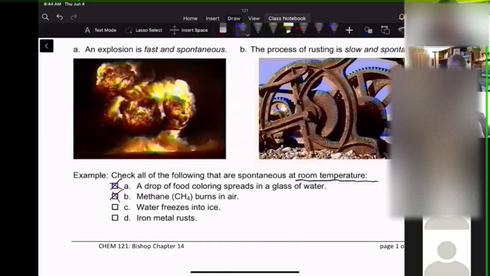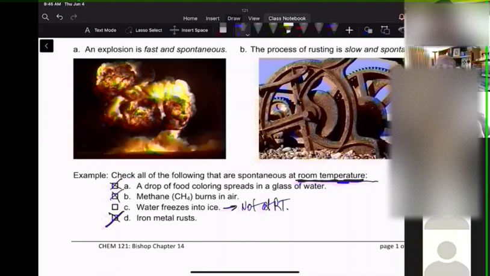What about water freezing into ice? Not at room temperature. Now, if we put it in a cold temperature, yes, then it will go in spontaneously. So temperature does have a role to play here. What about iron rusting, like in this picture? So for C, is it spontaneous or not spontaneous? It's not spontaneous at room temperature, but rusting is.